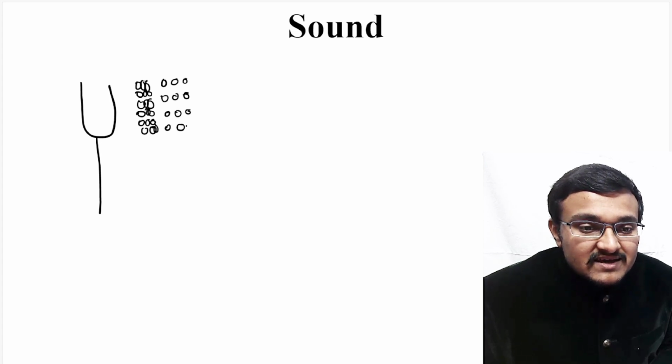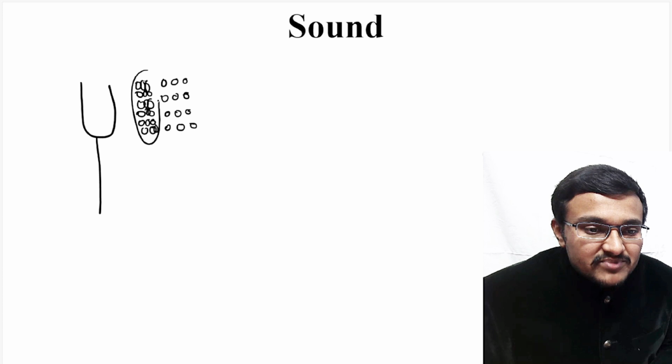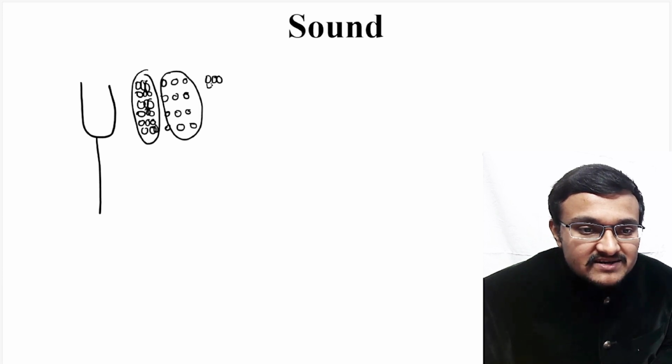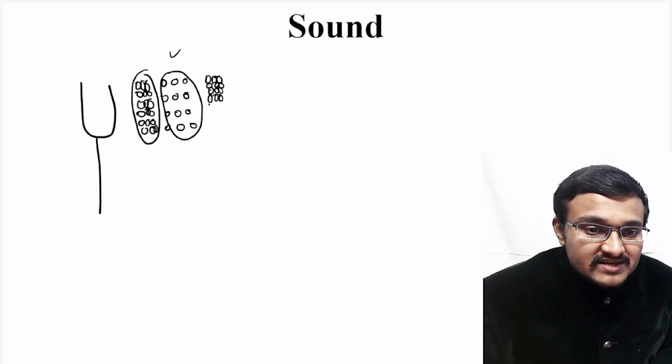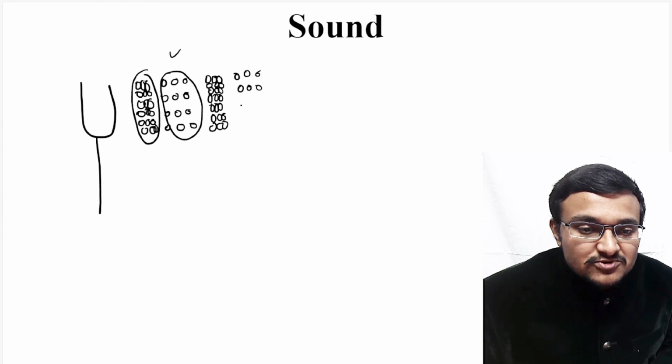Similarly, these compressions and rarefactions create the next set of compressions and rarefactions. After this rarefaction, that is after this low pressure area, there is again a high pressure area known as compressions, and again after this high pressure area there is a low pressure area known as rarefactions. So like this it goes on till it reaches your ears.